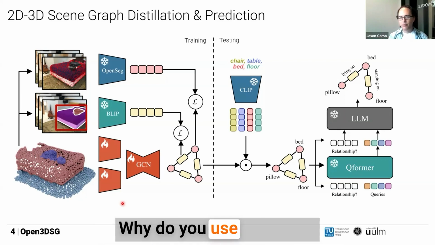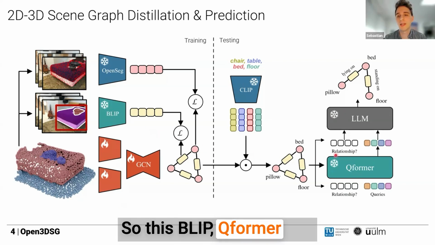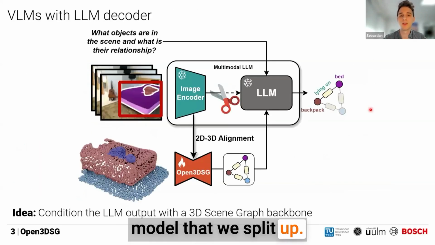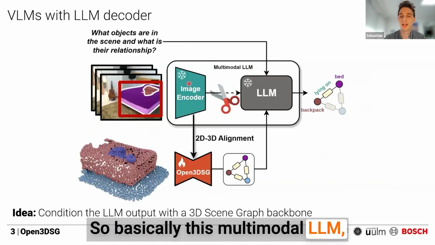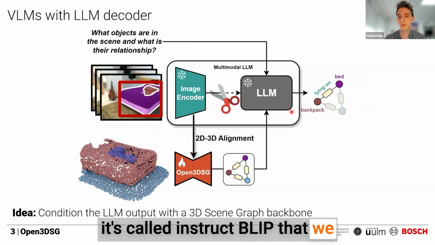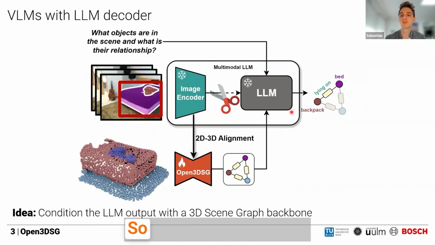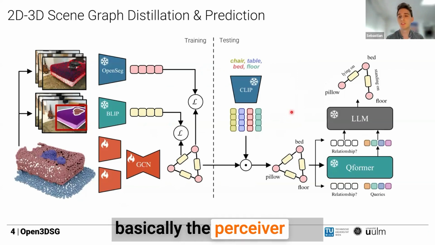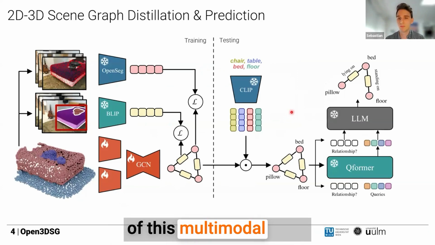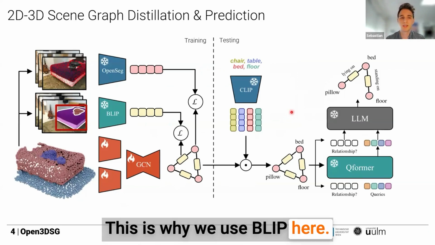This is more of a general question for the sake of people who want to do work like this. Why do you use both BLIP and CLIP and not just one of the two of them? So this BLIP, Q-Former, and LLM is basically one model that we split up. It's a multimodal LLM called InstructBLIP that we use, and we cut it in between. So this BLIP encoder is basically the receiver part of this multimodal LLM. This is why we use BLIP here.